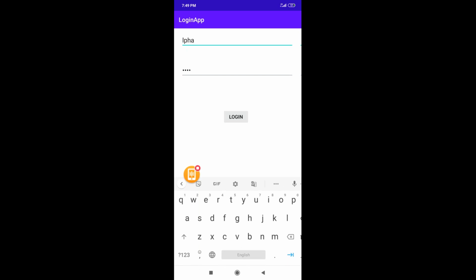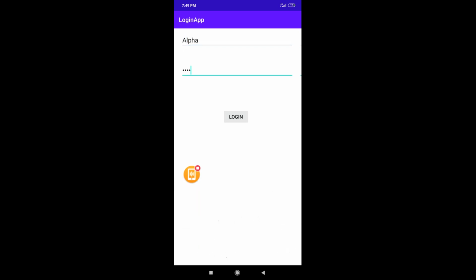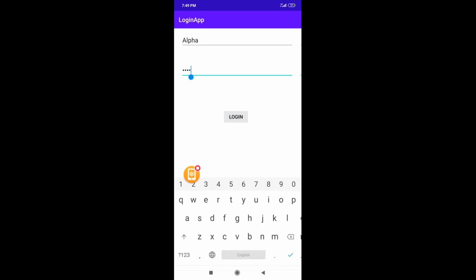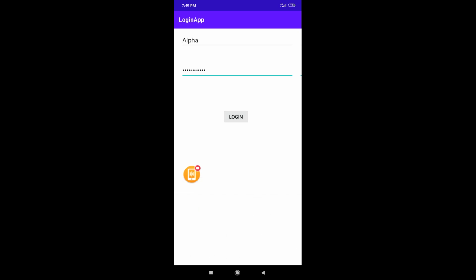If I make A capital, and now let's see, you see login success has come up. Now if I change anything in the password part, can you see what will happen? If I click now, the username is correct, but the password is not correct. So if I click on login, I'll get login denied. I hope this part is clear to all of you.